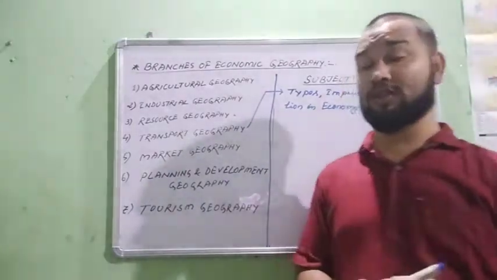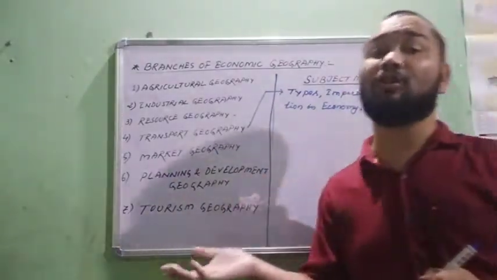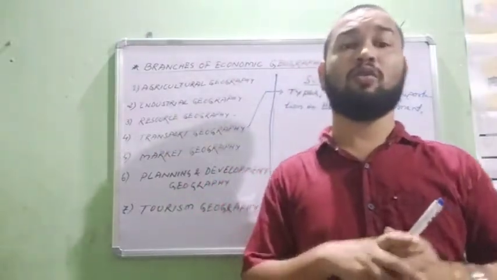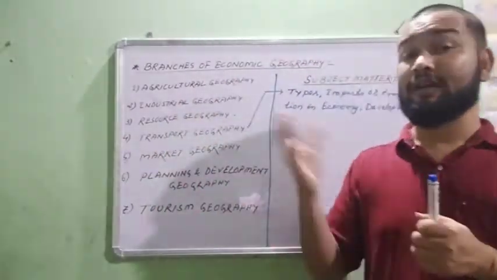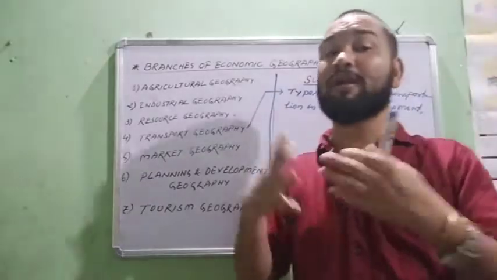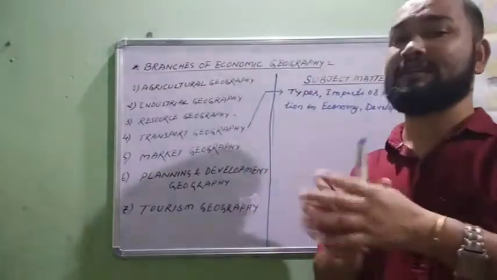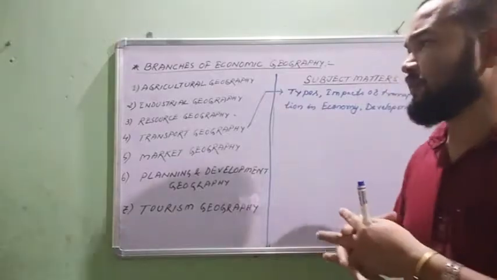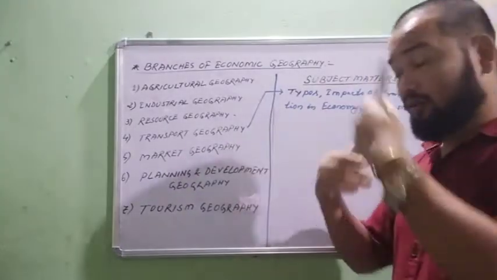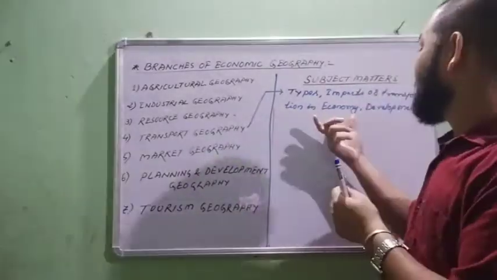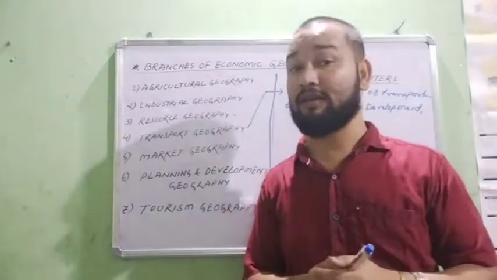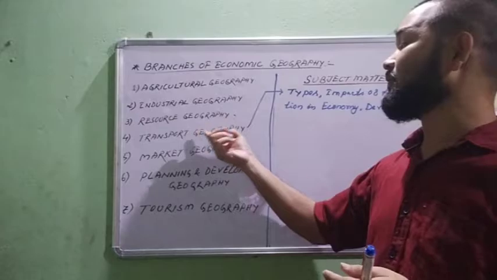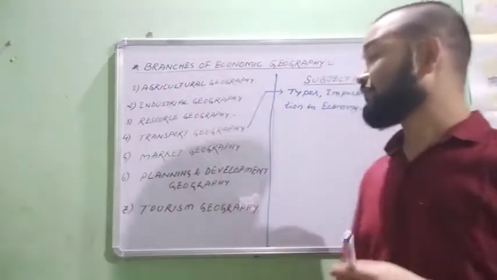It also includes the study of impact of transportation on the economy, on agriculture, on industries. It includes the study of the impact of the economy on the industries as well as agriculture, and the impacts on the development of a particular area. So these are the subject matter of transport geography.